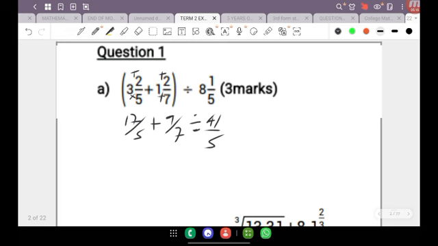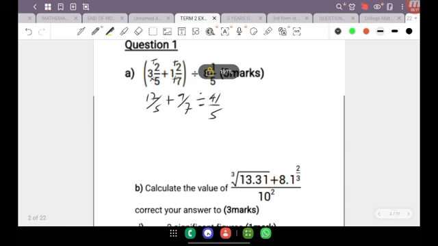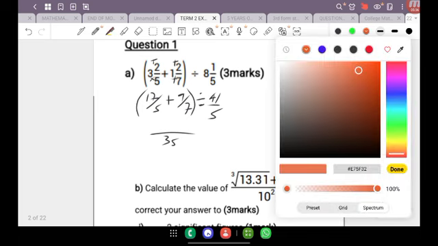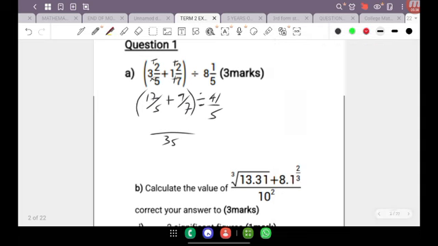All right, so with that said, then, because this is in a bracket, we have to work out what is in the bracket first. So this would then require me to find the LCM, which in this case is going to be 35. And so we're going to find out how many groups of 5 can we get from 35, which is going to simply give us 7 here.